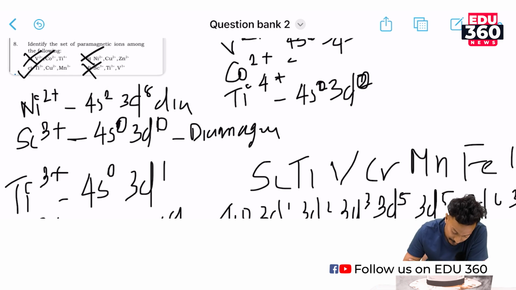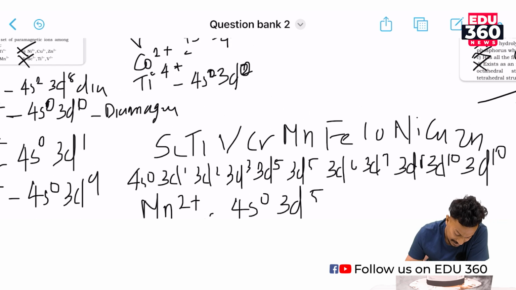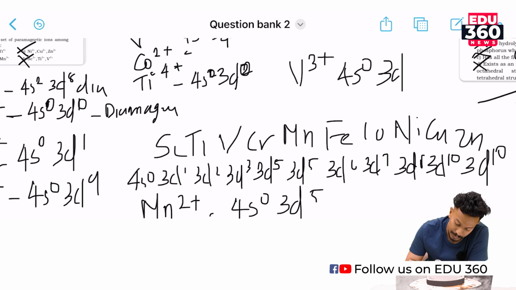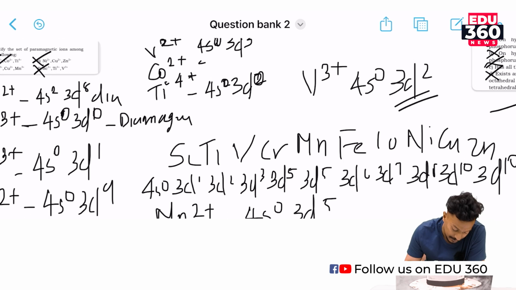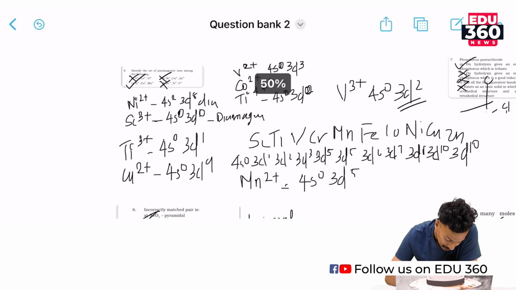Shall we check out the remaining one, whether it is diamagnetic or paramagnetic? We could check V3+. Vanadium 3+ has 4s0 3d2, which is diamagnetic. So this is how we determine whether this is a paramagnetic or diamagnetic structure. We will move on to our next question.